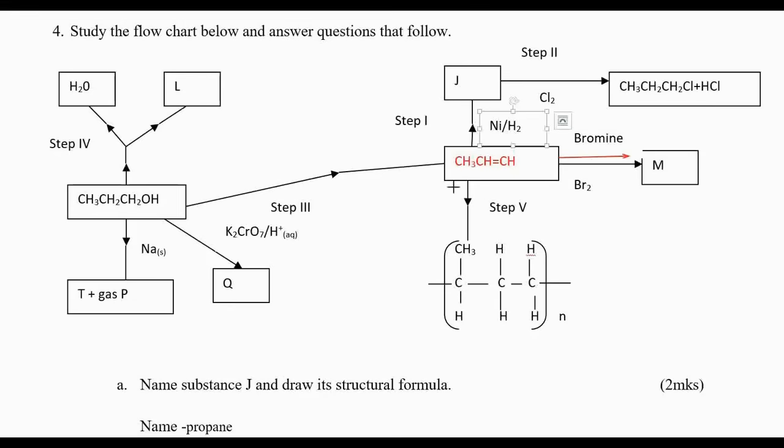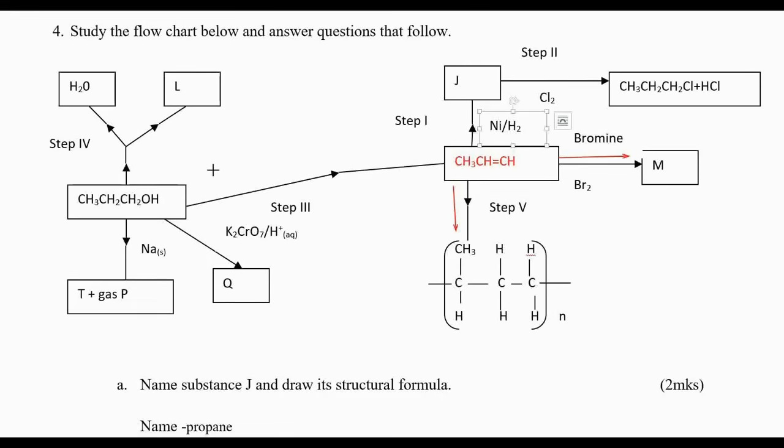Now let us go down from propene. In step 5, we can see this is a polymer. Therefore, step 5 is polymerization, but it is called addition polymerization. We are forming a polymer. What is the name of this polymer? We are coming from propene, therefore this one is called polypropene. I hope we have finished talking about this side. Let us go to this from here, step 3.